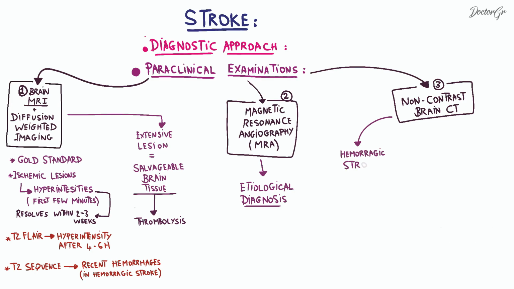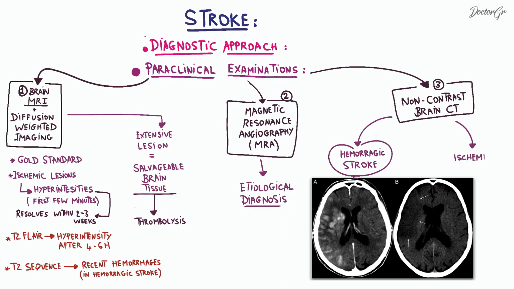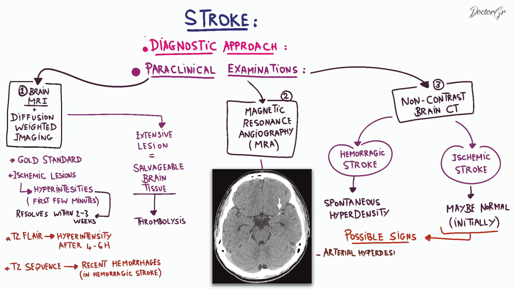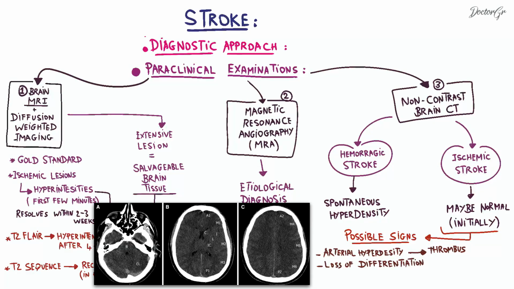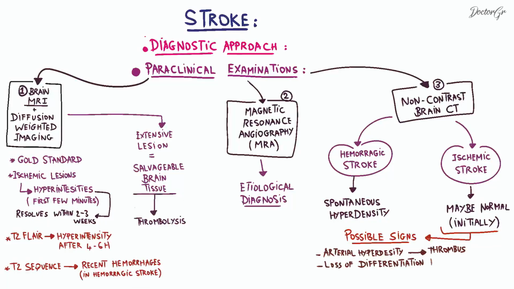In cases of a hemorrhagic stroke, spontaneous hyperdensity can be observed in the brain. Initially, in ischemic stroke, a CT scan may appear normal, highlighting the importance of an MRI. Possible early signs on a CT scan include arterial hyperdensity indicating a thrombus inside the artery, and a loss of differentiation between gray matter and white matter in the affected area. Additionally, complementary tests may be requested based on the suspected etiology and the patient's age.